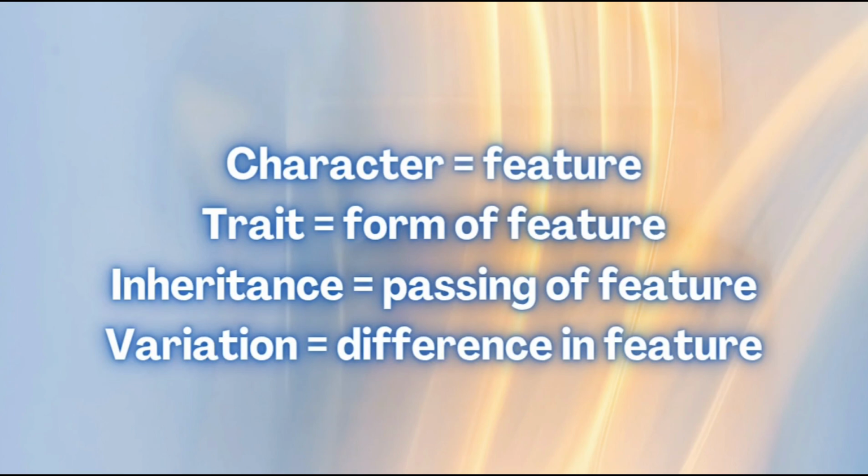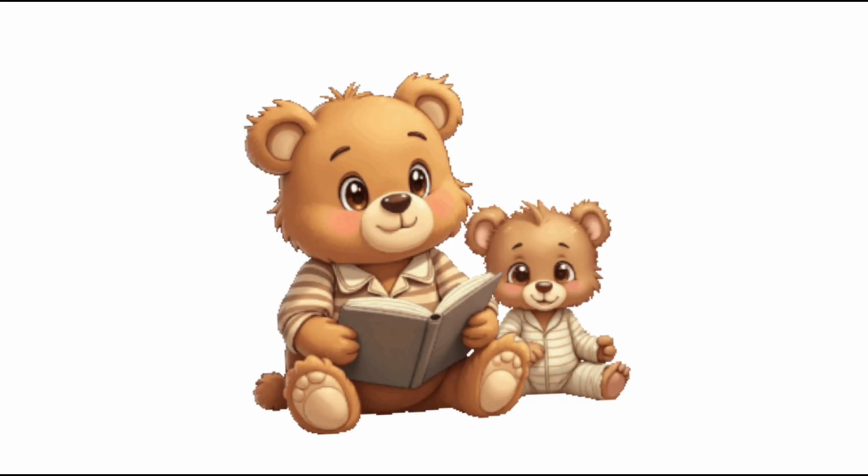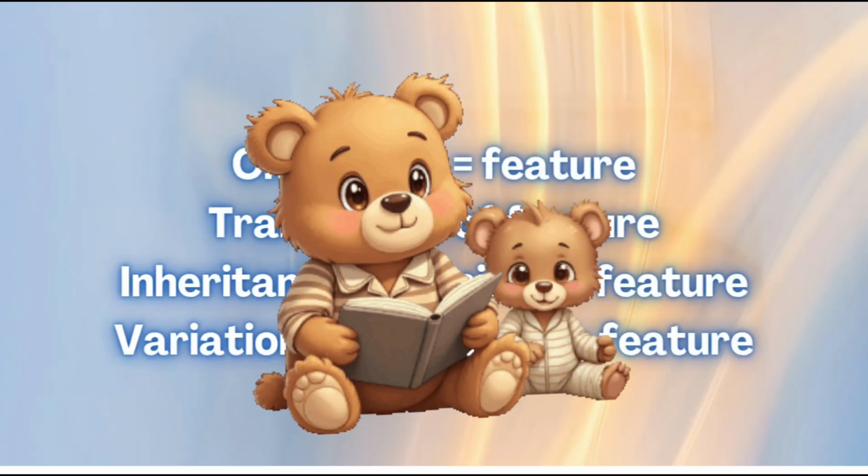Important basic terms: inheritance. What is inheritance? Transmission of characters from the parent to offspring is inheritance. For example, characters like tallness and brown hair: the parent may have these traits, and these traits are passed to the child. So the traits passing to the child are the inheritance. That means the traits are inherited by the offspring through their parents.